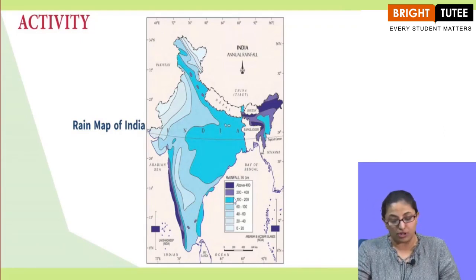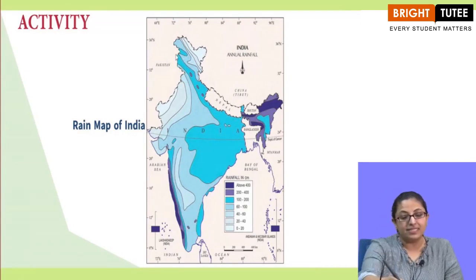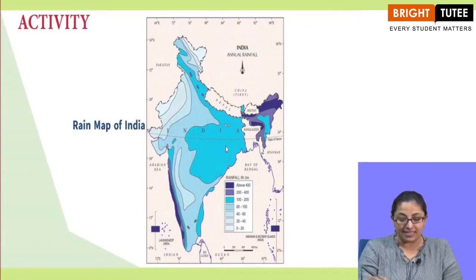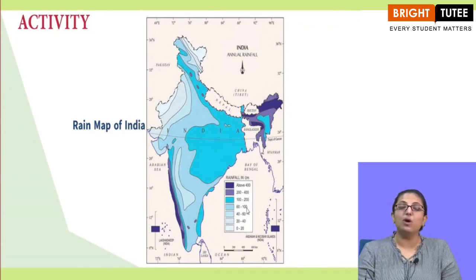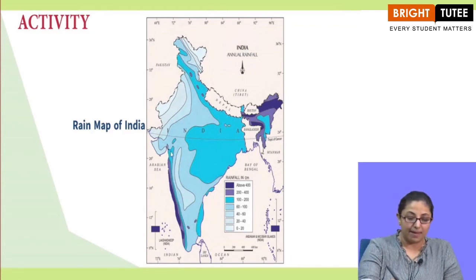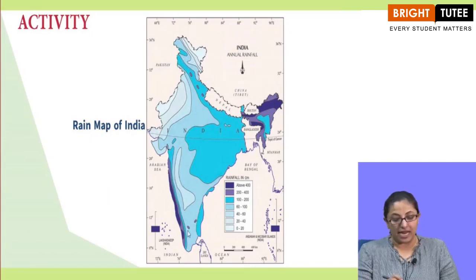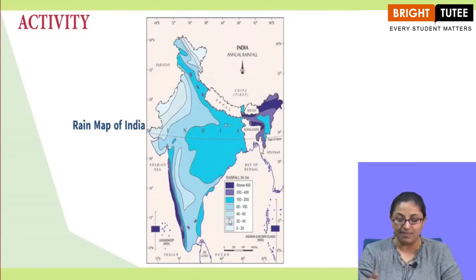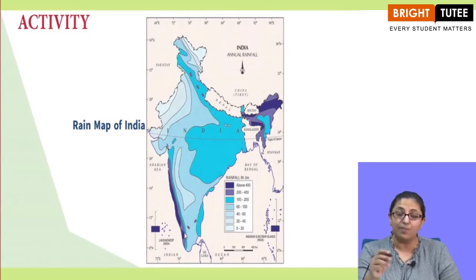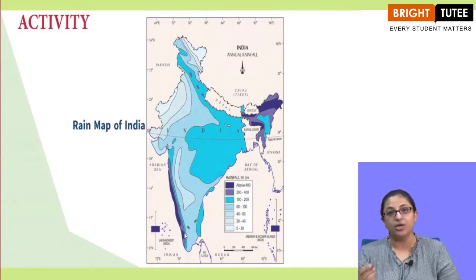Now the blue portion, the dark blue you can say, is basically 100 to 200. So some part of North India and central India receives 100 to 200 centimeters of rainfall. Even some part of the south western coastline also receives rainfall between 100 to 200 centimeters. And as we go down, the color is also fading. This is just the key basically. So you can check from this whole map which particular portion of India gets how much rainfall.